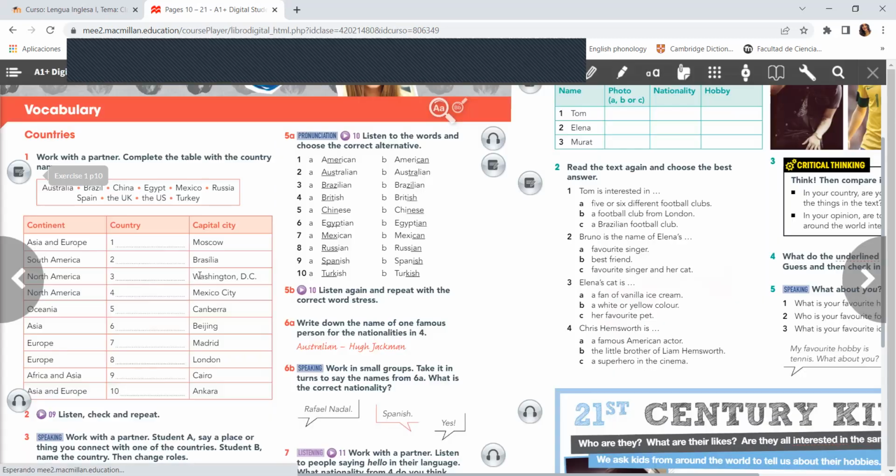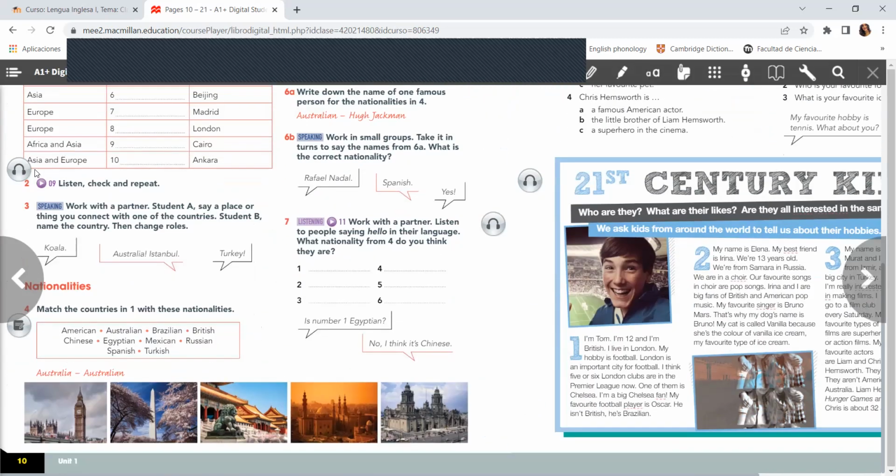Let's go to the exercise number 2, which says listen, check, and repeat. So we're going to practice listening.